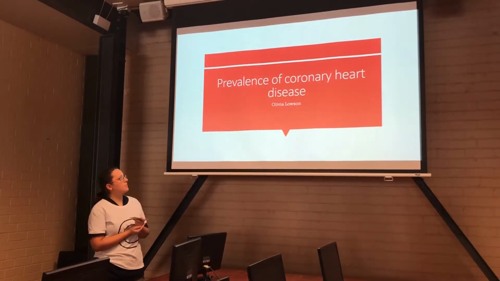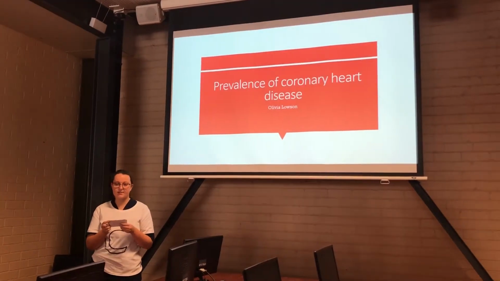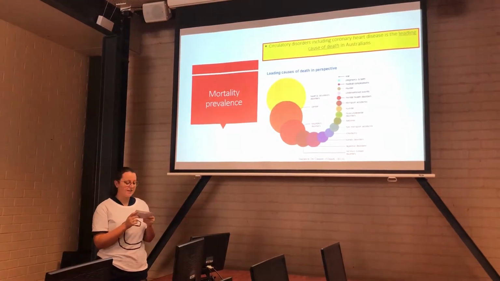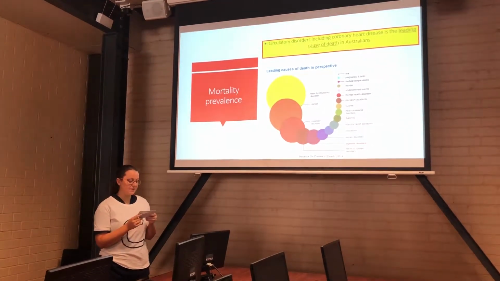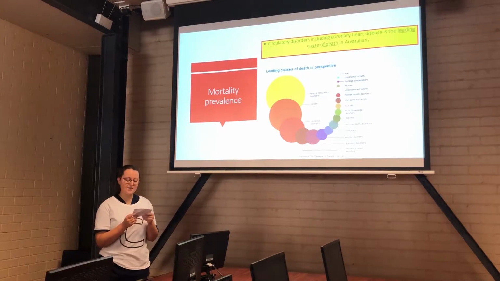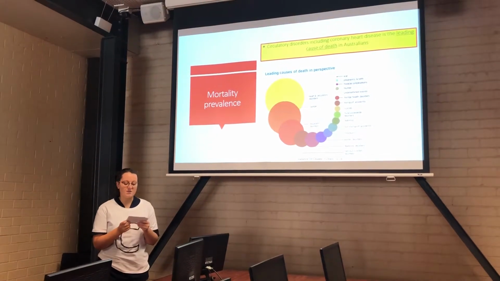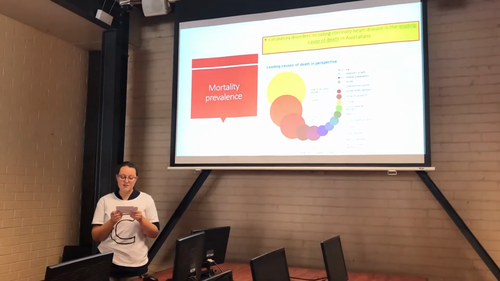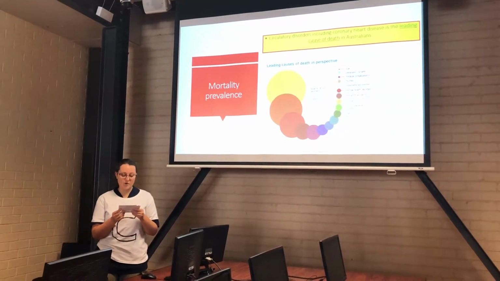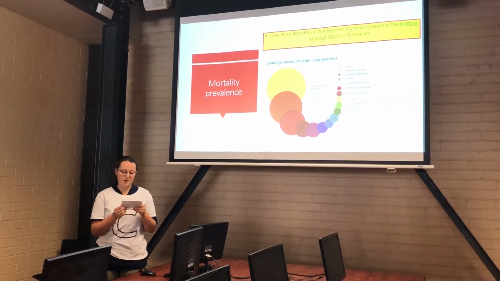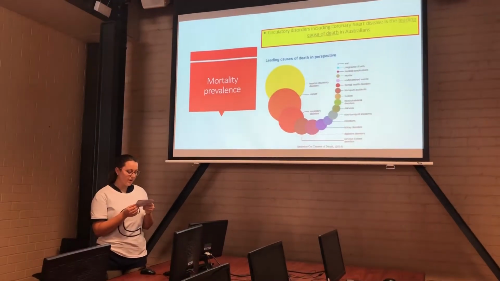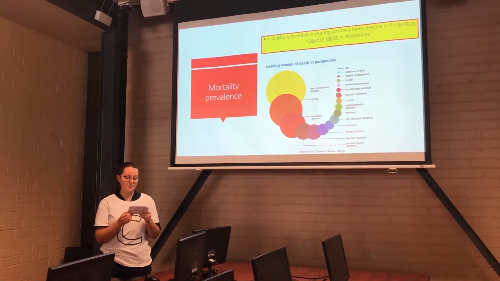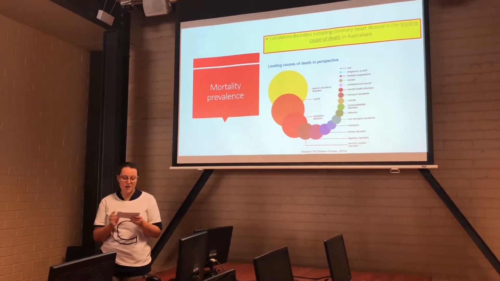I'll be talking about the prevalence of coronary heart disease. Coronary heart disease is a leading cause of death, and there are significant variations in heart disease death rates across Australia. Some regions have death rates that are at least double the national average. This occurs mostly in regional and rural areas and among the Indigenous population. This highlights the poorer heart health that many people experience in these regions.